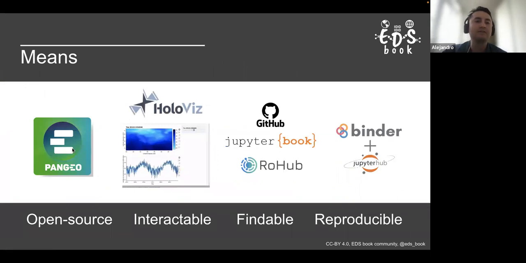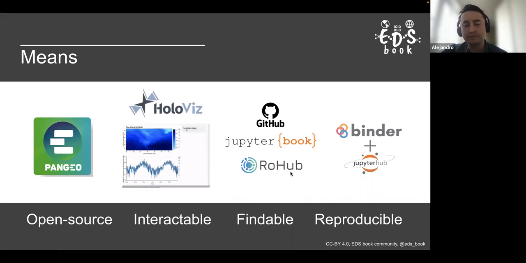This project started because I was gaining some knowledge about open source at the start of my postdoc. I was very interested, and I'm still very interested, in the Pangeo ecosystem and applying it in my main research about machine learning. But all the existing Pangeo notebooks highlight exploration or models in environmental science using the Pangeo stack. We are trying to make all the notebooks have very interactive charts or graphics, and we are showing that to the HoloViz ecosystem, and they are findable, indexed in GitHub, in Jupyter Book, and Rohu.